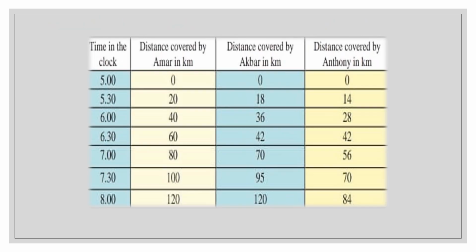Now it is clear that Amar follows uniform linear motion and Akbar follows non-uniform linear motion. Now the last column is about Anthony. So dear students, this is homework for you: find out whether Anthony is following uniform linear motion or non-uniform linear motion. Let us see the next point, about acceleration.